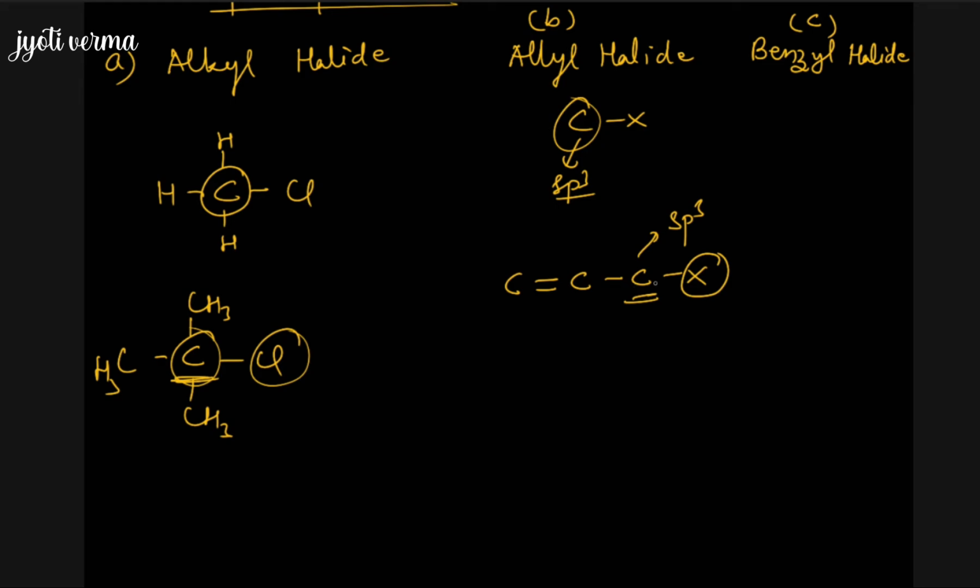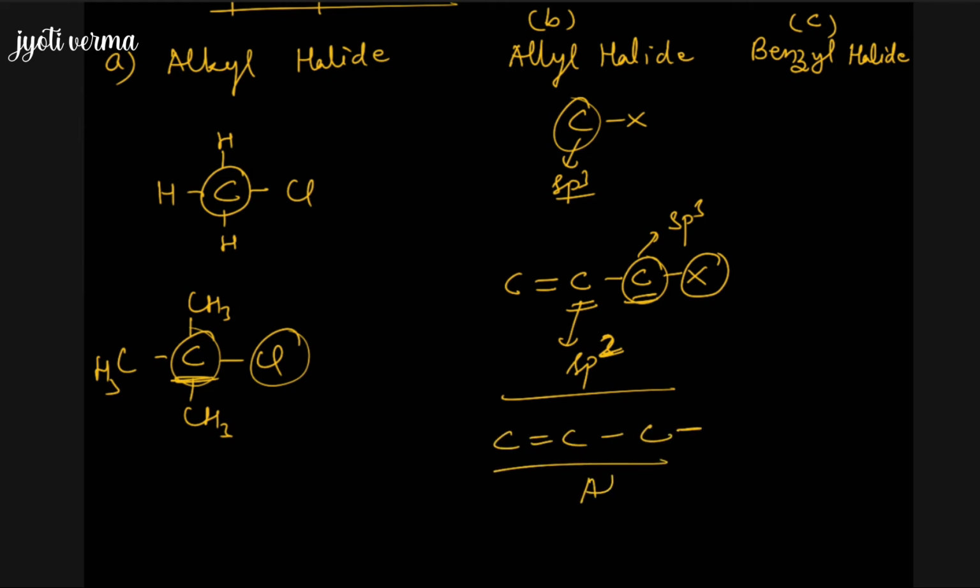Now we have to see which carbon this carbon is attached to. It is attached to this carbon, which is sp2 hybridized. So when the halogen atom is bonded to an sp3 hybridized carbon, and that sp3 hybridized carbon itself is bonded to an sp2 hybridized carbon, we call it an allyl halide. This group is called an allyl group.